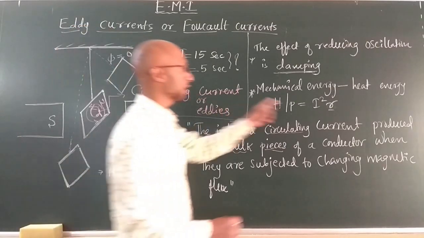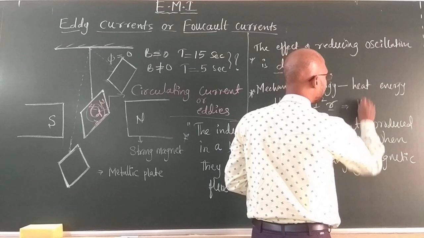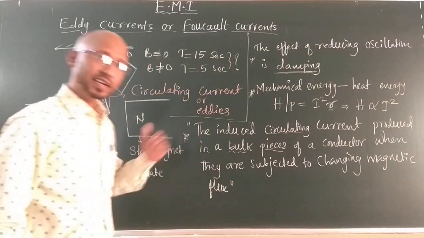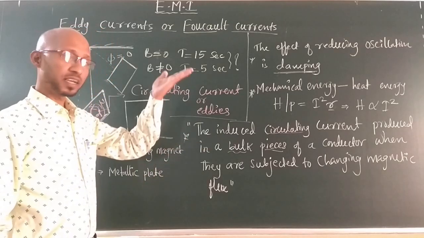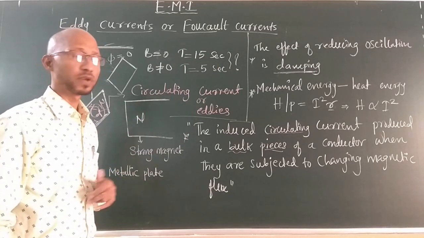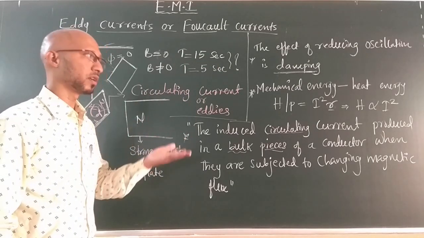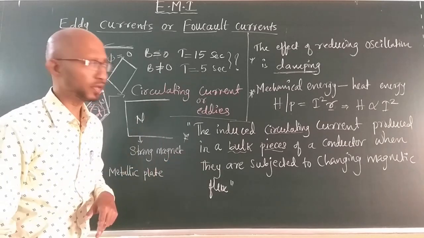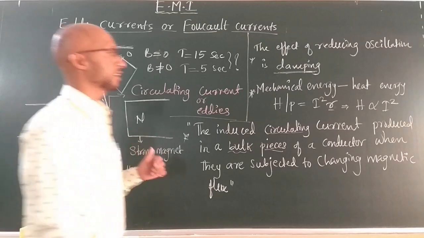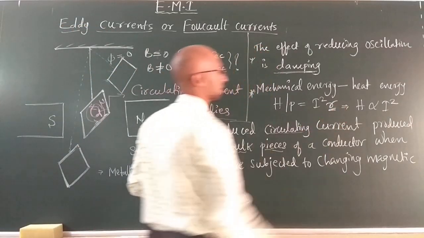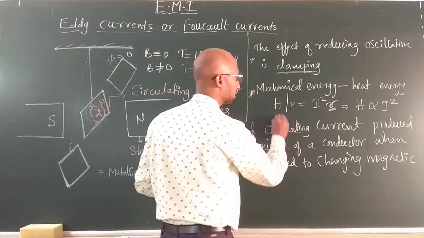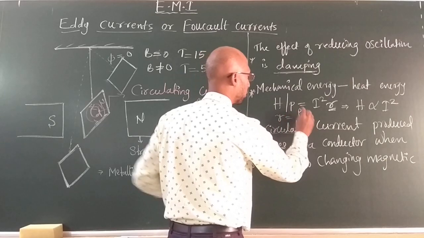On which factor is it proportional? The heat generation is directly proportional to I square, that is, the eddy current formation. If the eddy current is twice, the heat generated will be more. It means a large amount of electrical energy is lost in the form of heat. Now, how can we reduce that? How can we control that? One thing is the resistance. Now, what is the formula of resistance? The formula of resistance will be rho.